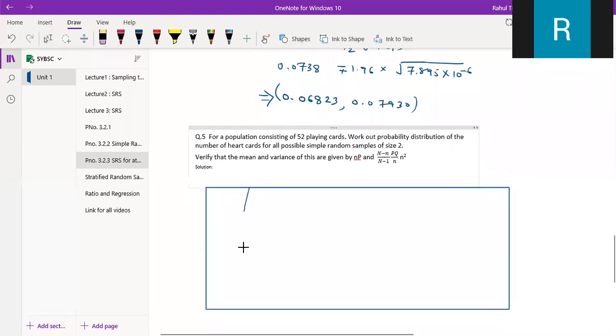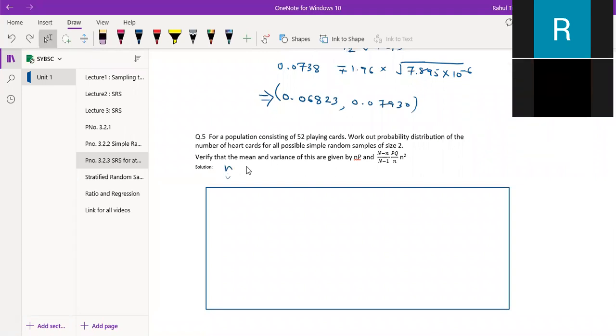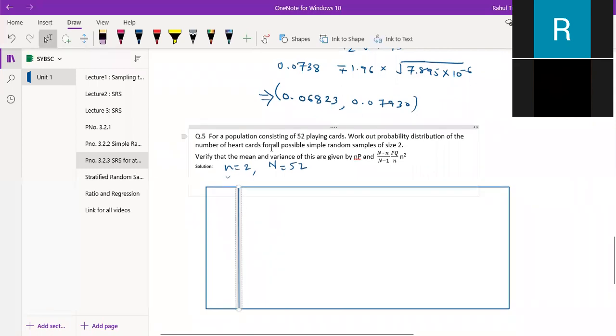Okay, before that you need to write some data. So here we have a small n. What is small n? Small n is 2 and capital N is 52. 52. Right. And you need to draw the probability distribution of number of hearts cards for all possible simple random samples of size 2. Okay.